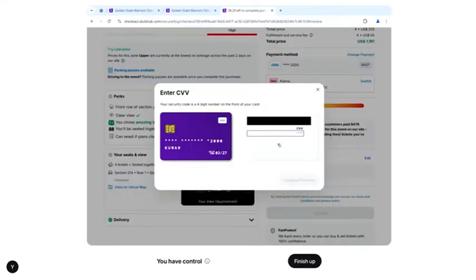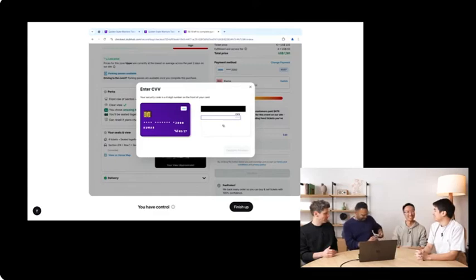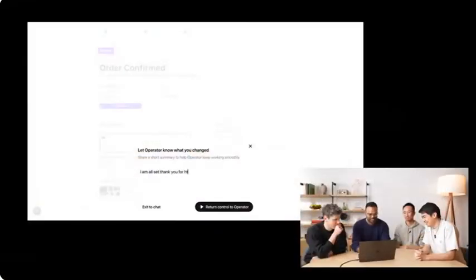Ooh. Maybe we don't want to show that live. Yeah, maybe. Well, let's see. I kind of want to buy the tickets. Okay. Whoops. All right. Done. I'm going to cancel this card. It's probably fine. Okay, I'm all set. Thank you for the help.